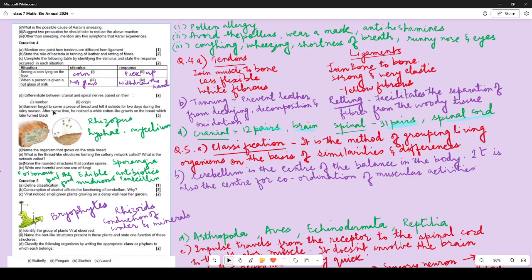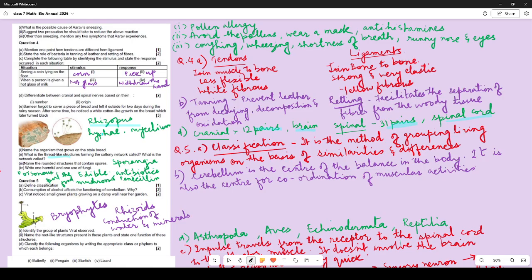Samir forgot to cover a piece of bread. On it we can see a white cottony like growth. Name the organism that grows on the stale bread. So the name of the organism is rhizopus, and you can also write bread mold. Bread mold is also fine.